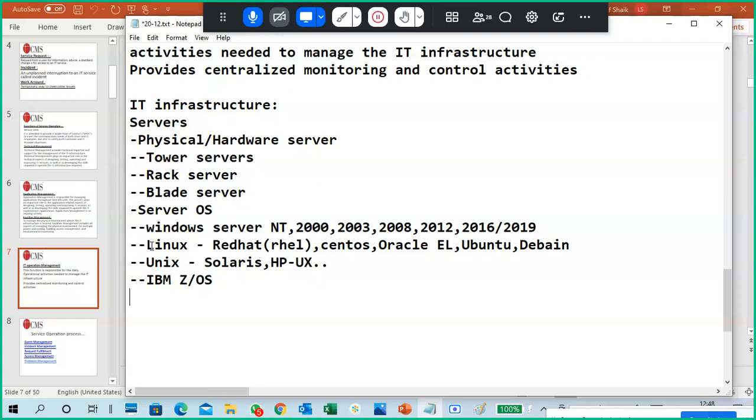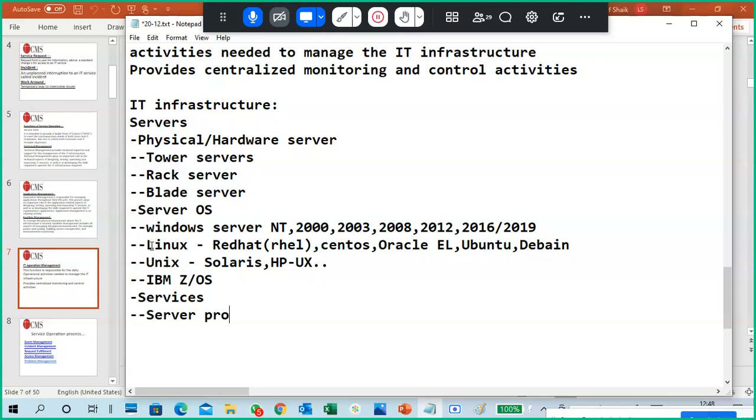And the next one is services. In IT infrastructure, services means a server provides a service. Remember this point. Who is providing a service?